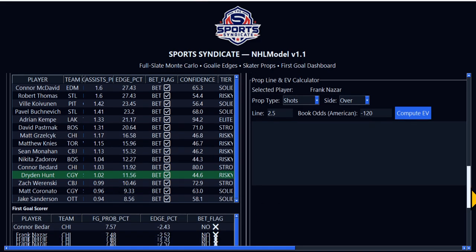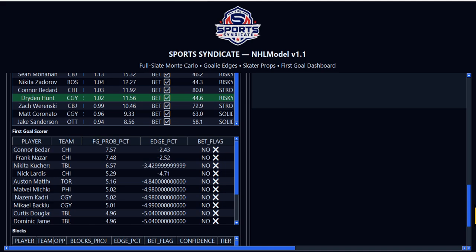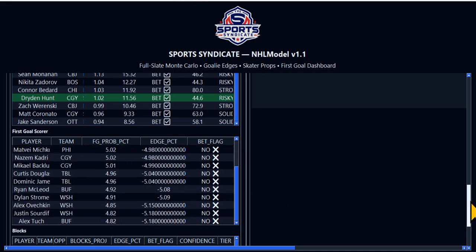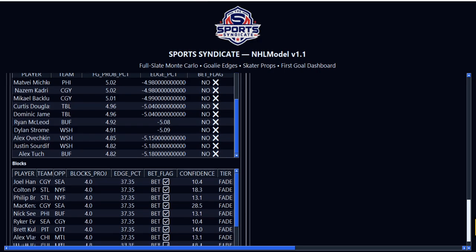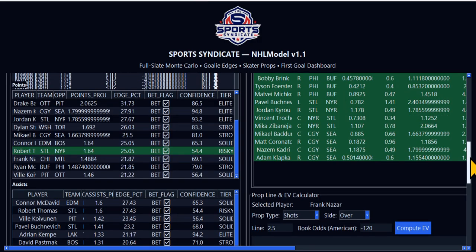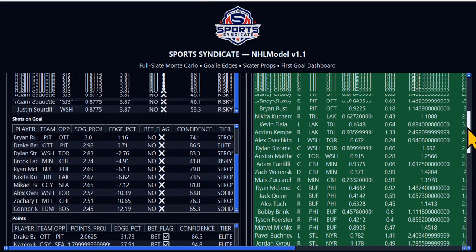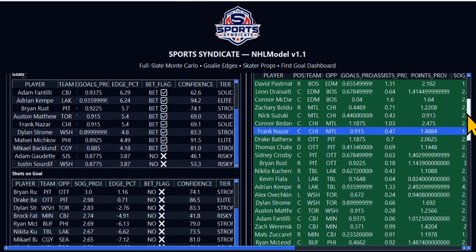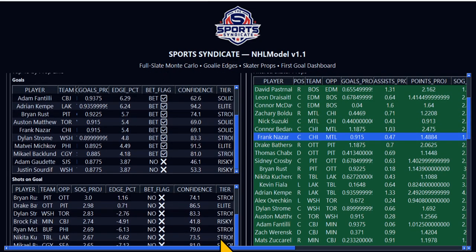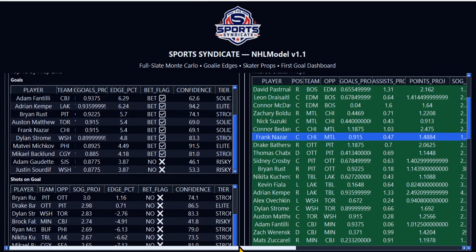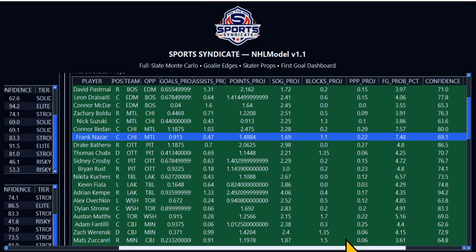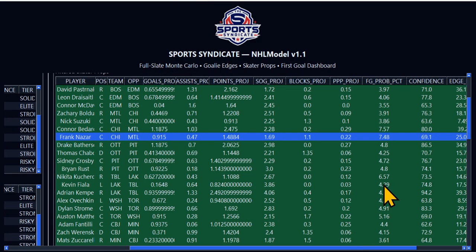All right, and then of course, we added the first goal scorer logic. As you see, the bet flag says don't bet none of these. You see, the logic is there. Come on, man. So anyway, like I said, risky bets are risky bets. And this is the model. So everything on the right side, this green, is all the top players basically on value. These are the top players that we should monitor, look at, and identify to perform tonight.